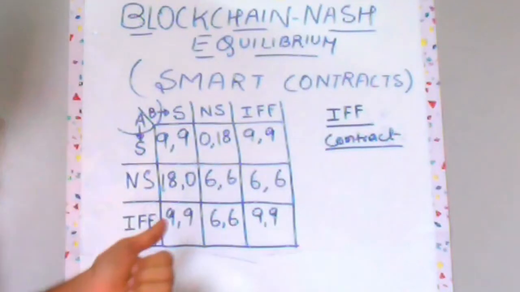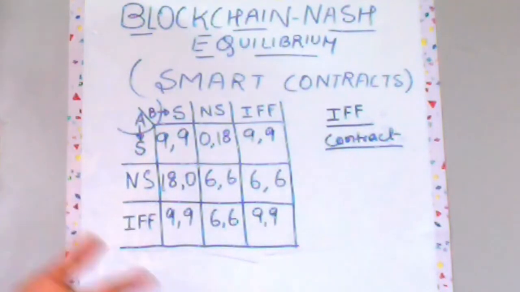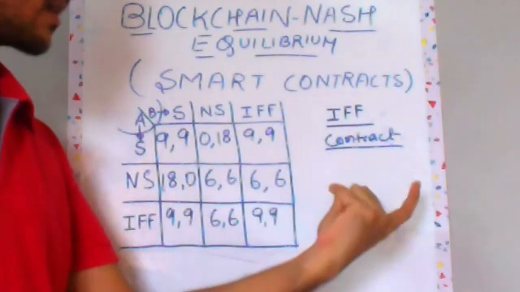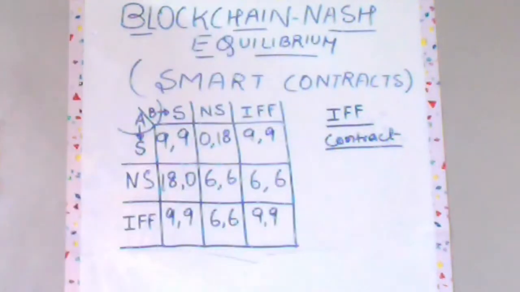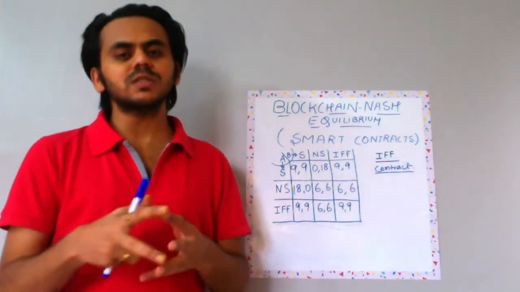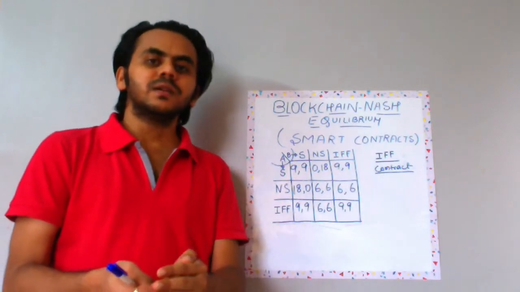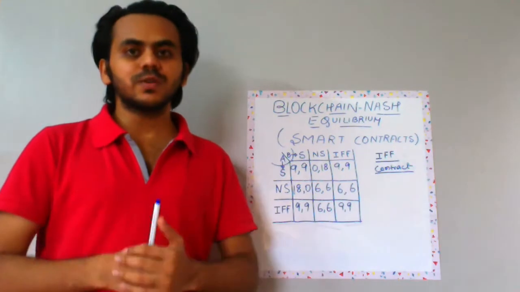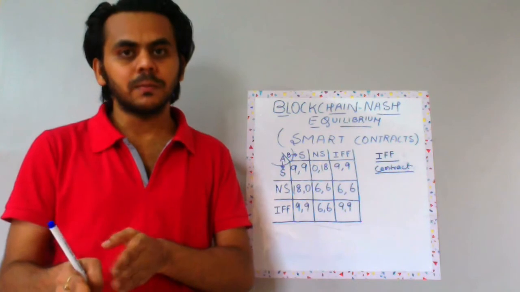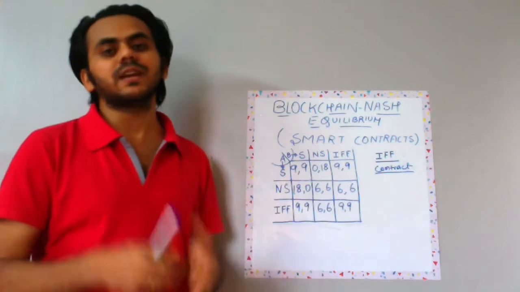I have abbreviated sharing information by S and not sharing key information by NS, and we are using a smart contract, an if and only if contract, IFF contract, using blockchain technology, which means that I have some way to enforce a contract such that I only take a specific action dependent on what the other party is doing. So it is kind of making a simultaneous move game into a sequential move game, but not in the real sense of a sequential move game. We're just trying to manipulate this using blockchain technology.